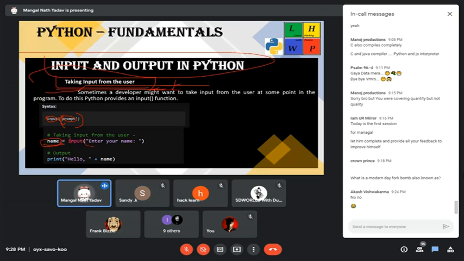There's the input statement, and inside it we have written what will be printed, and it will ask for our name. We will give the name and it will be assigned to the name variable. After getting our input, it will assign that name to that variable and store it in memory. Okay, I will show it here.